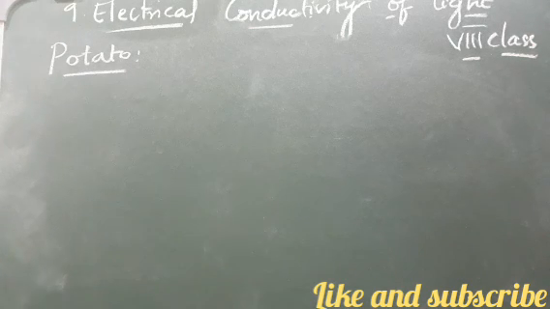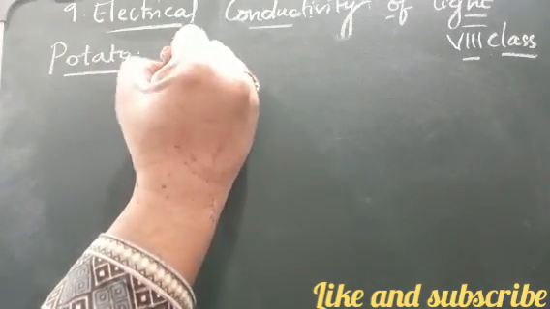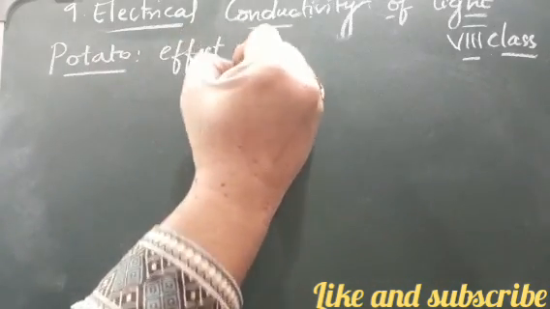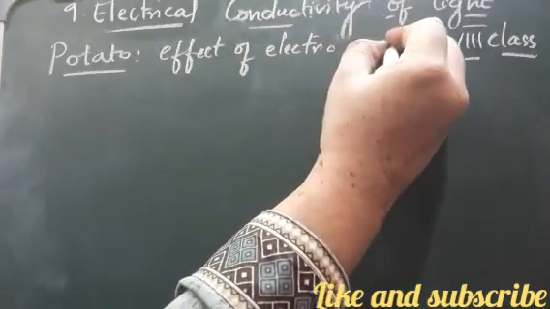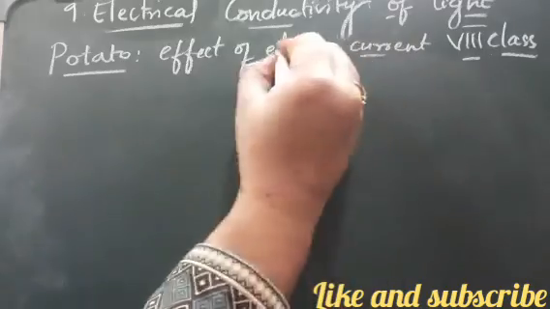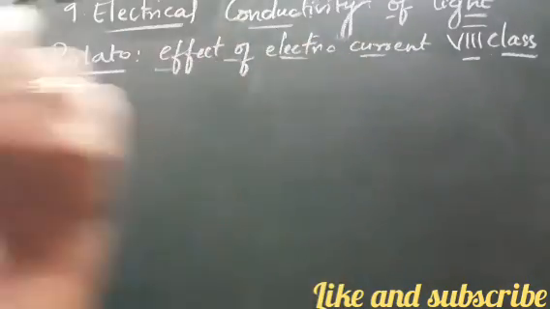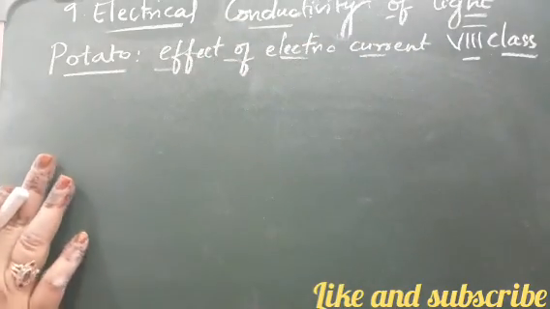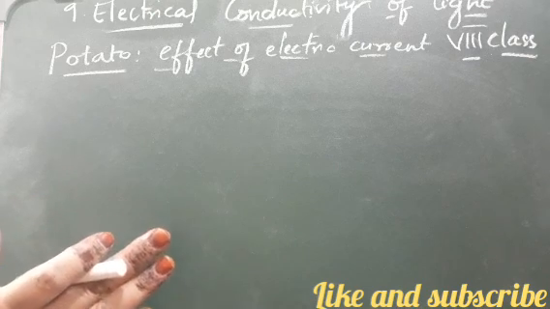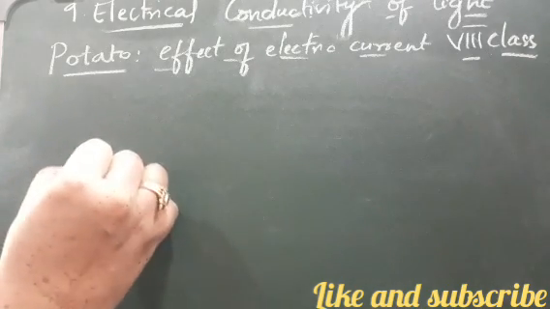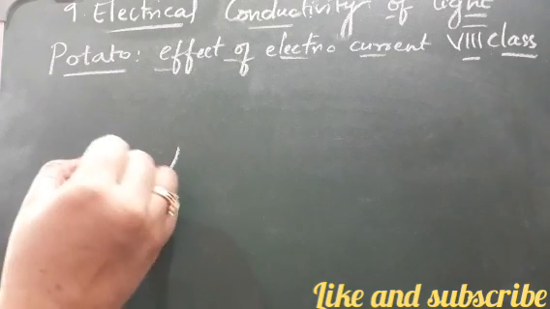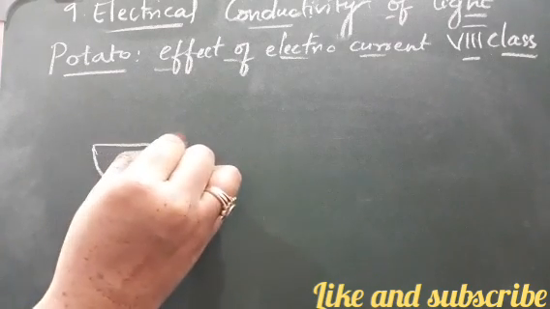Let us see the test of the effect of electric current on a potato. We are going to take a potato and cut it in half. We will take one half of the potato.